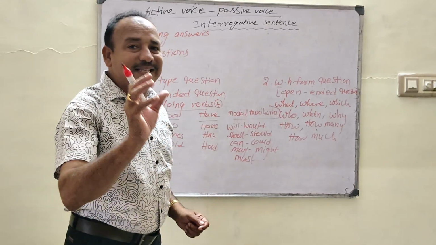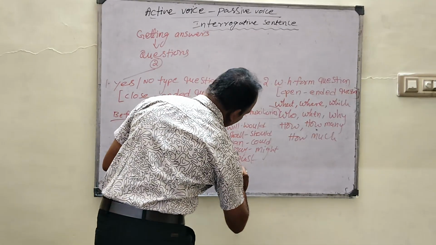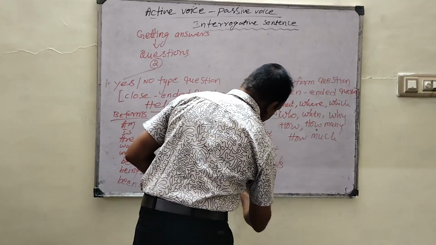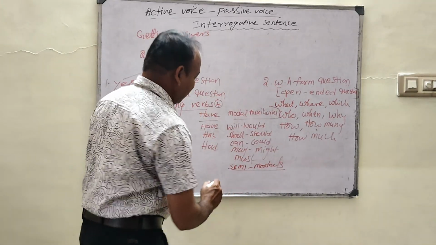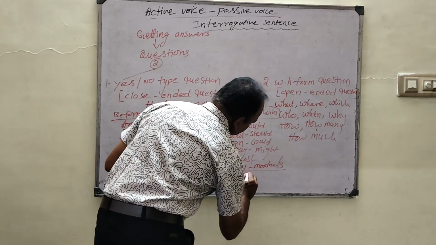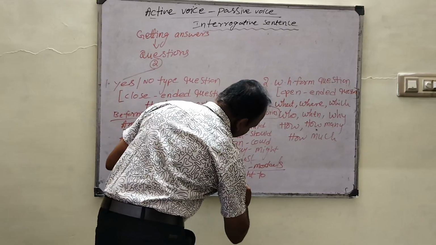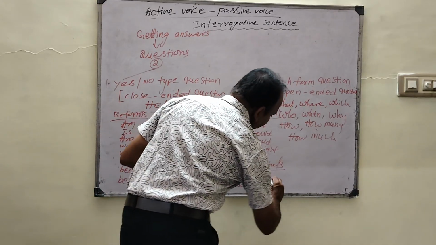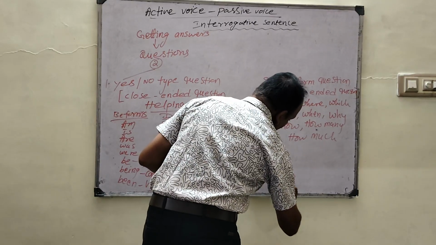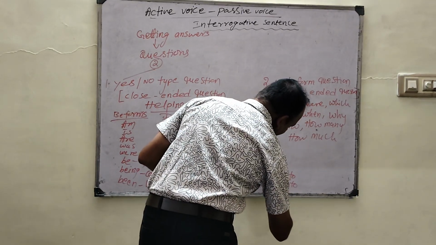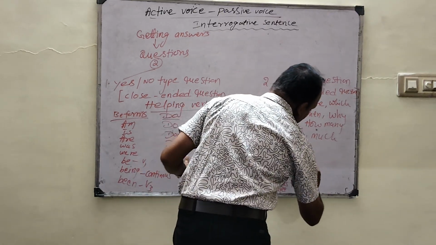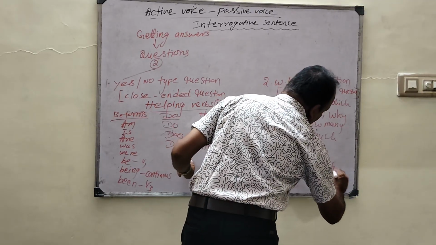What do we call them? Semi-modals. What are the semi-modals here? Semi-modals are ought to, used to, need to, needs to, dare to, dares to, have to.